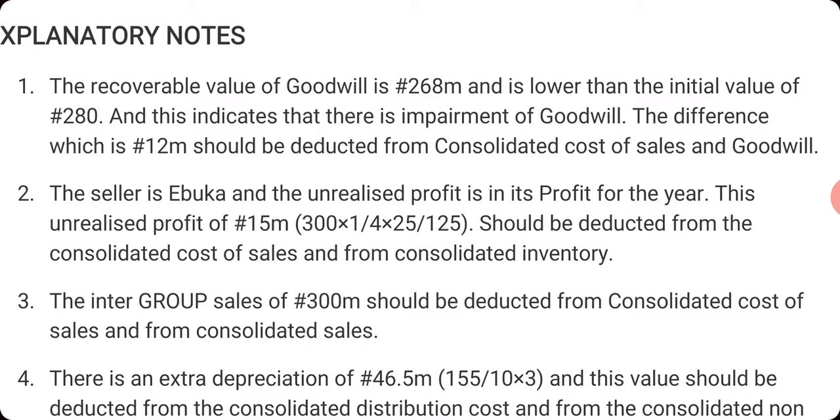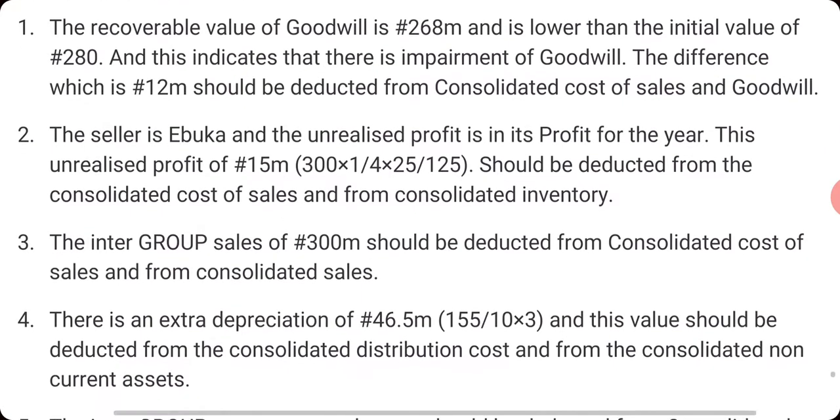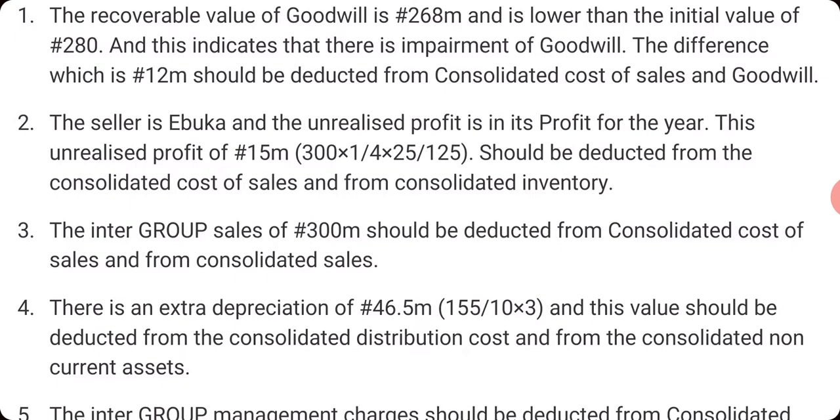Now how do we treat it? I provided that, you can see it. The difference, which is 12 million, should be deducted from the consolidated cost of sales and goodwill. The seller is Ebuka and the unrealized profit is in its profit for the year. This unrealized profit of 15 million, how was it gotten? The intragroup sales is 300 million and they told us a quarter is still remaining. So multiply it by 1/4. That will give us the value of the goods that remain unsold.